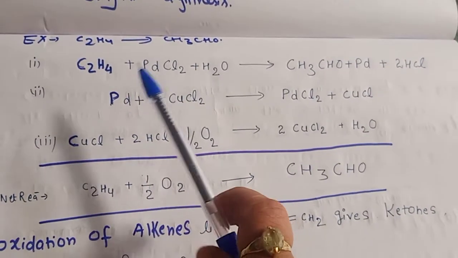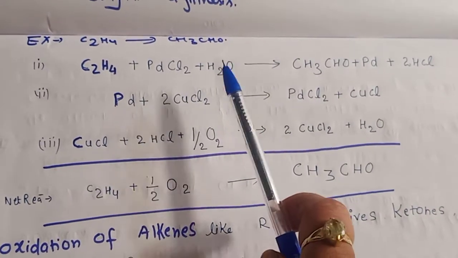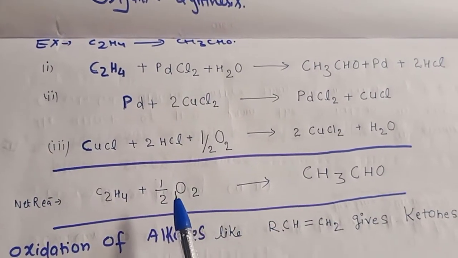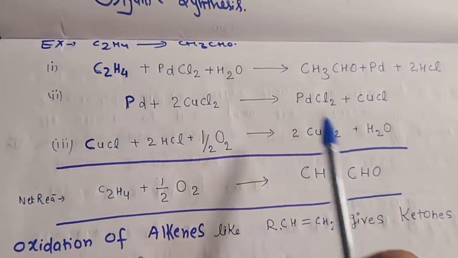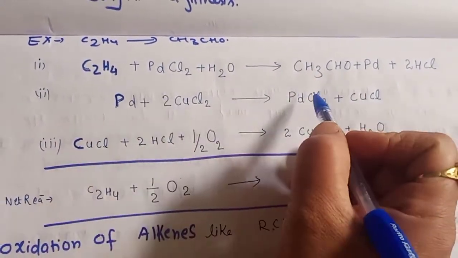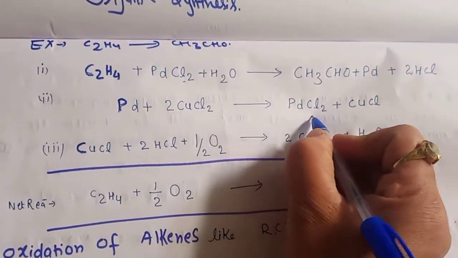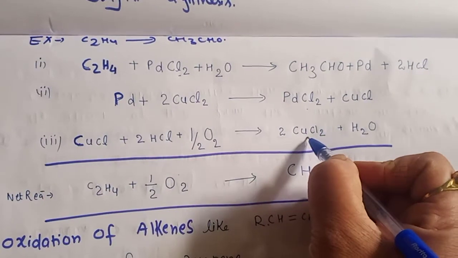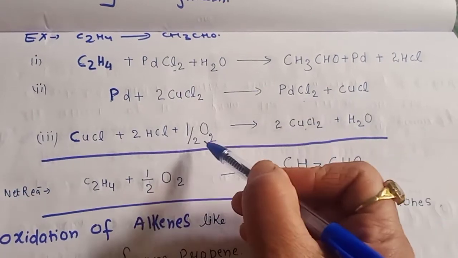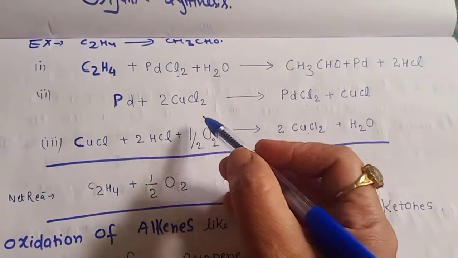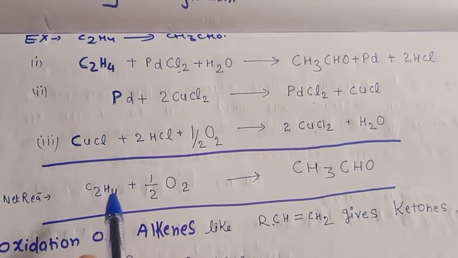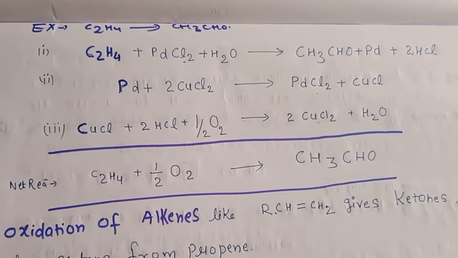Now just write all three steps and cancel out what is common, and the net reaction will be C2H4 plus half O2, and you will get acetaldehyde. You can check that all these things cancel out with each other. PdCl2 cancels with PdCl2, CuCl2 cancels with CuCl2, Pd cancels with Pd, CuCl cancels, 2 HCl cancels with 2 HCl, and overall H2O cancels with H2O. So the overall net reaction is the oxidation of alkenes to give acetaldehyde. So this is the three-step reaction, you can write it down.